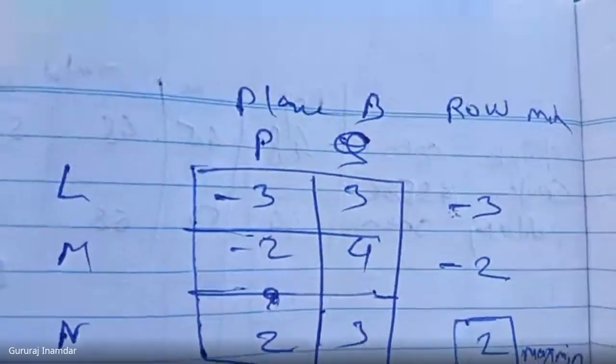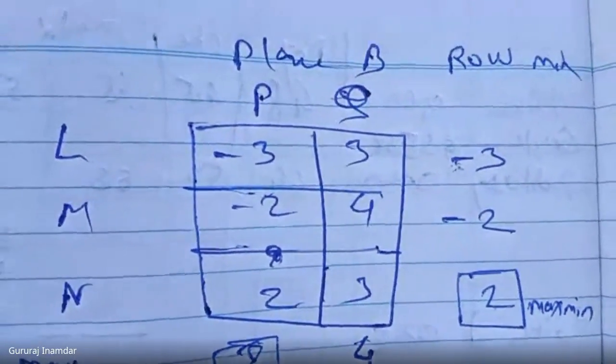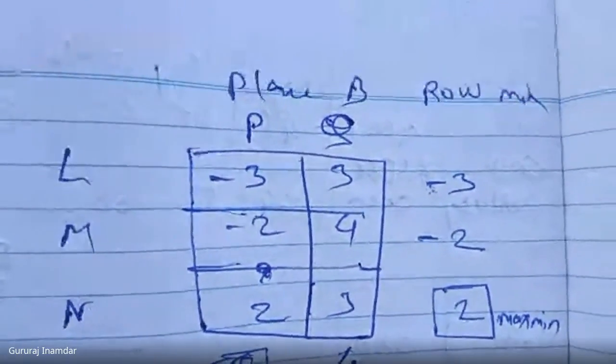And what is the next step? The minimax value. From the column maximum values, find the minimum value. The minimum value in the maximum columns is nothing but the minimax. So here, 2 is the minimum value. This is the minimum value in the column maximums, that is the minimax. Keep in mind: the minimum value in the column maximum.